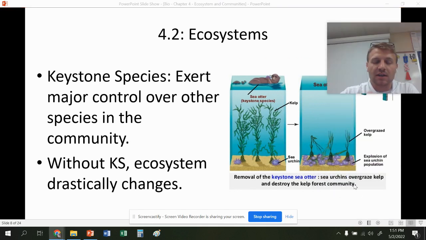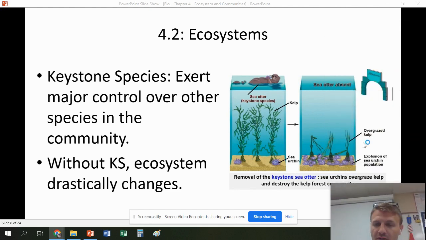Keystone species. These are species that exert a really dominant control over a community, and without them, you're going to see just disruption in that ecosystem. As you can see here, the sea otter is very important to this community. Without it, the sea otter keeps the sea urchins in check. So you can think of the keystone, kind of like the Keystone State of Pennsylvania. Without that keystone, everything else just falls apart.